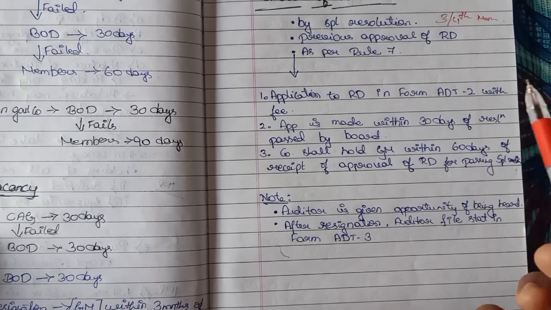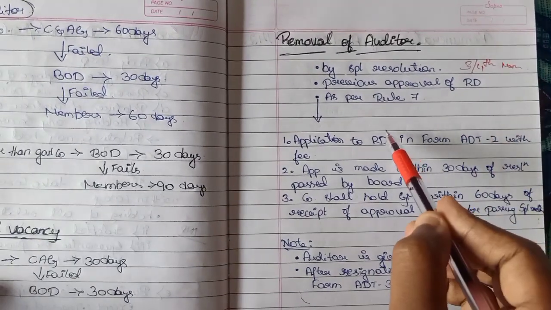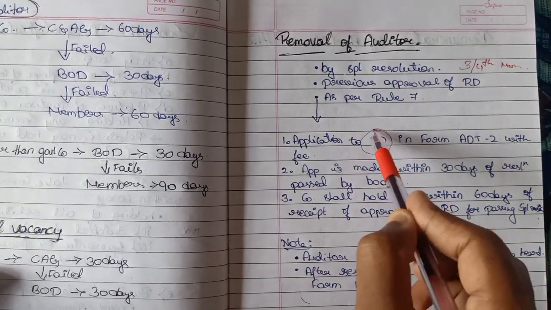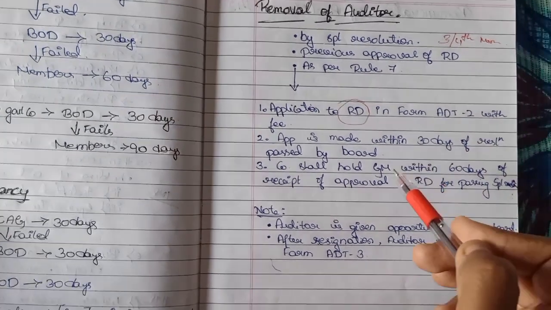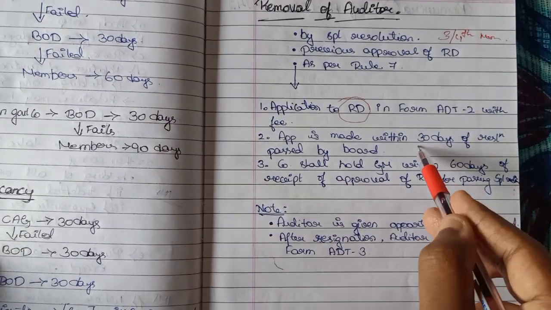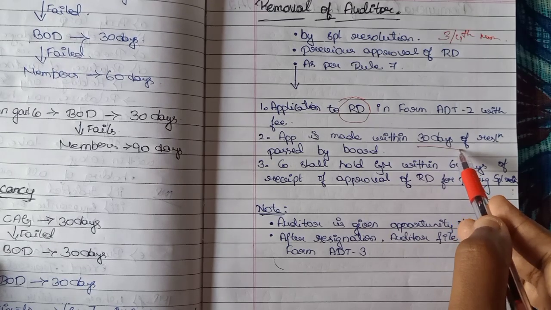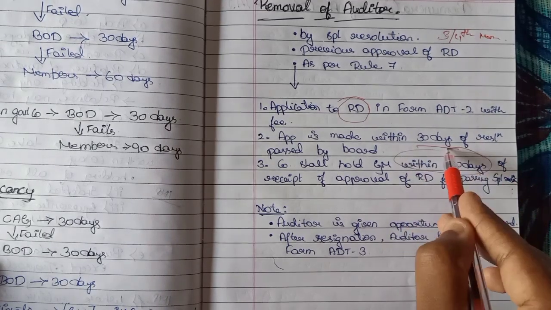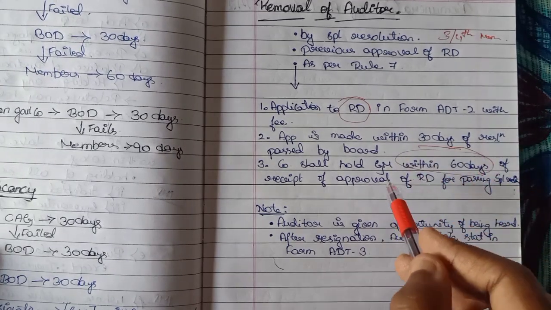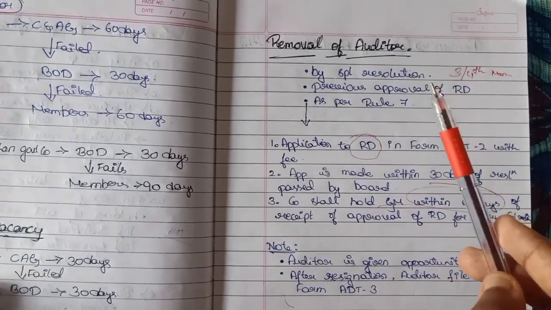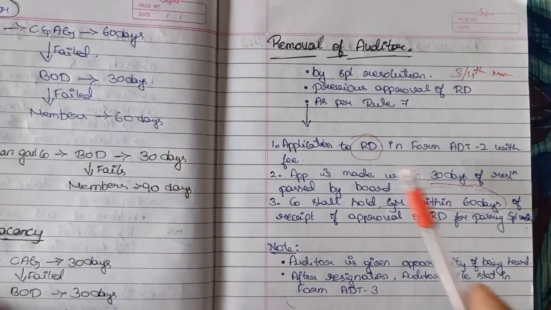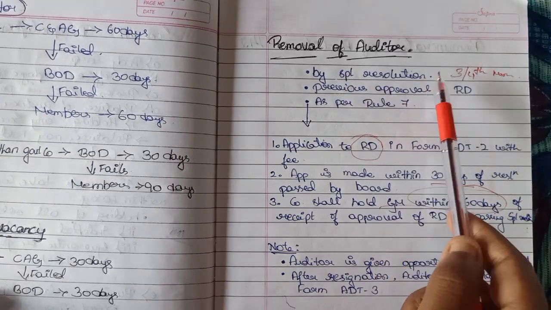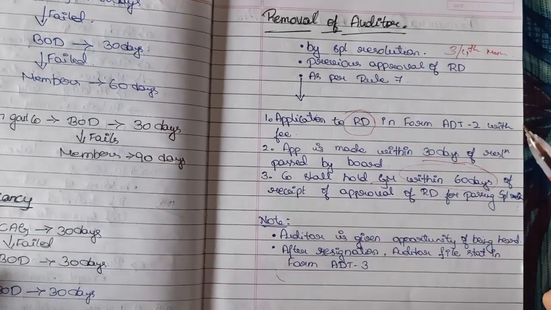First, the application should be filed to the RD. Next, after the resolution has been passed, within 60 days they have to keep a general meeting. Then in the meeting where the special resolution has been passed, the auditor will be removed.